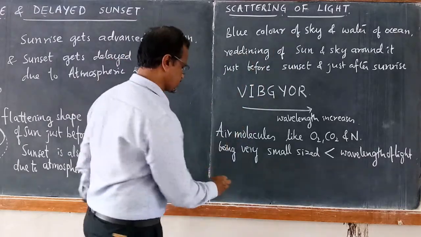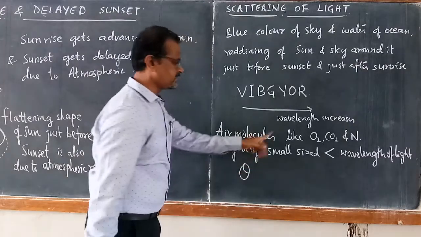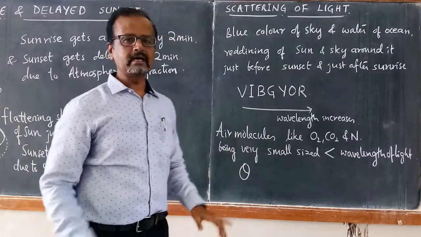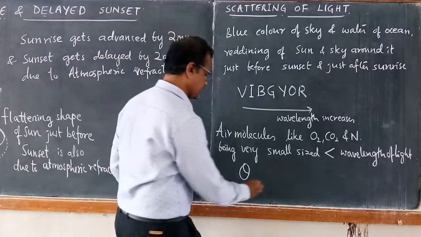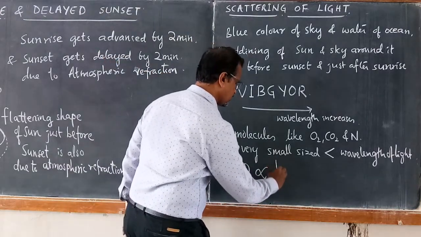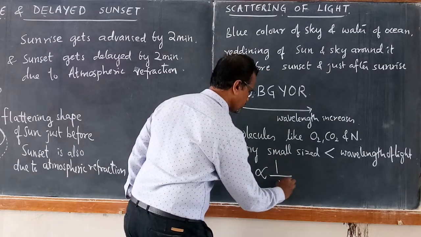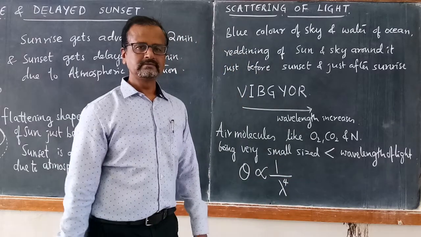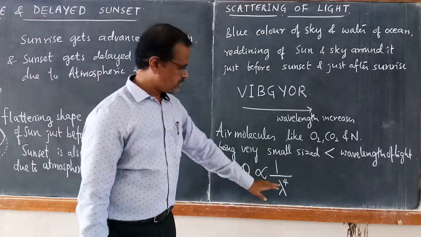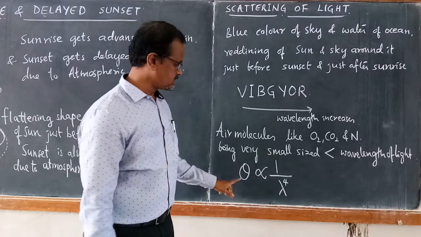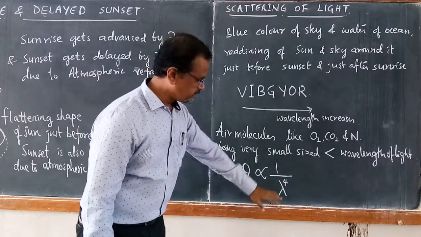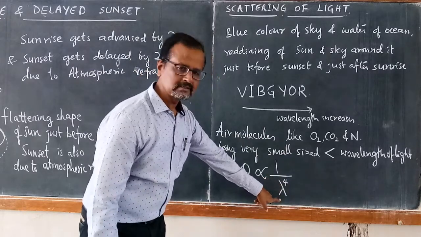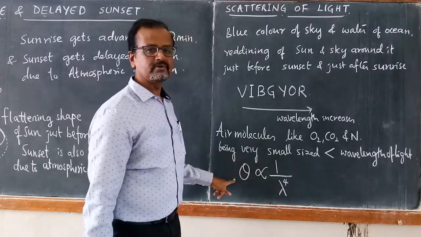So the angle of scattering by these molecules, let us say it is called theta. This angle of scattering is found to be inversely proportional to the fourth power of wavelength, lambda raised to 4. It means shorter the wavelength, greater is the angle of scattering.